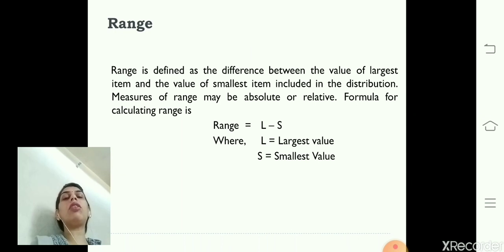The first measure of dispersion is range. Range is basically the measurement of the difference between the highest value and the lowest value. The definition goes like this: range is defined as the difference between the value of the largest item and the value of the smallest item included in the distribution. Measure of range may be absolute or relative. We can see the formula for calculating range. Formula for calculating range is L minus S, that is the largest value minus the smallest value.